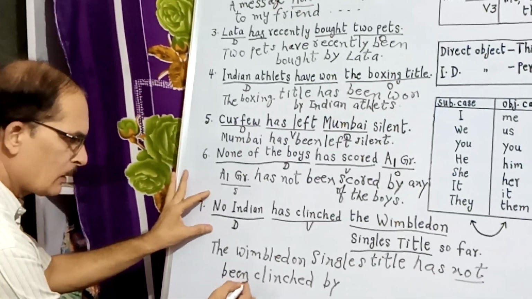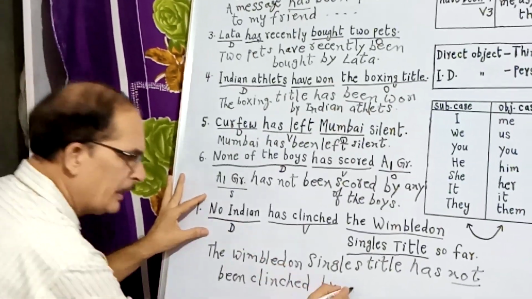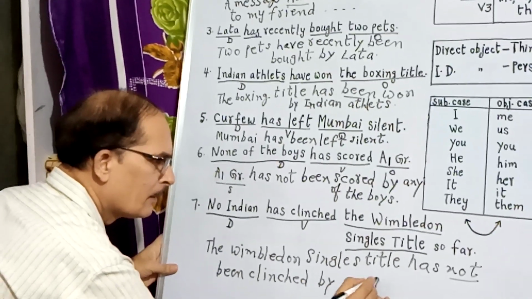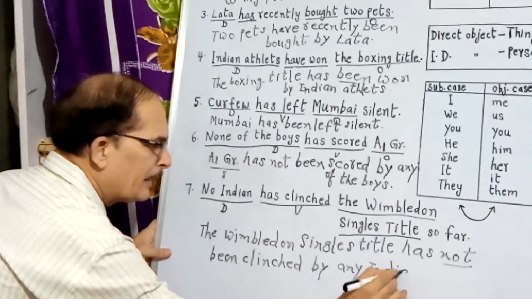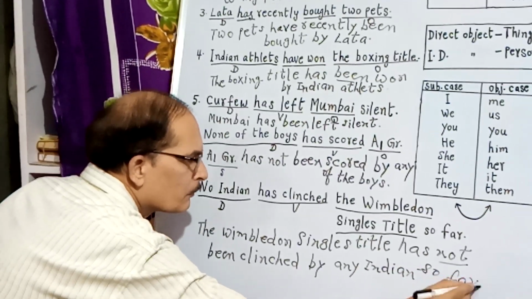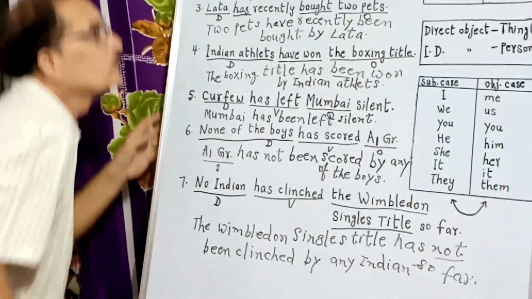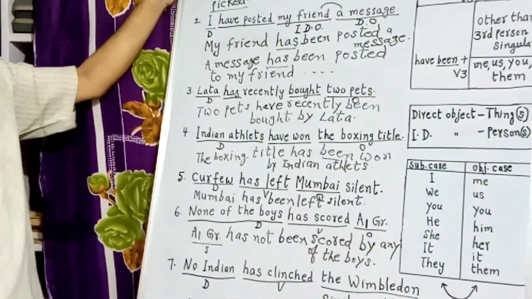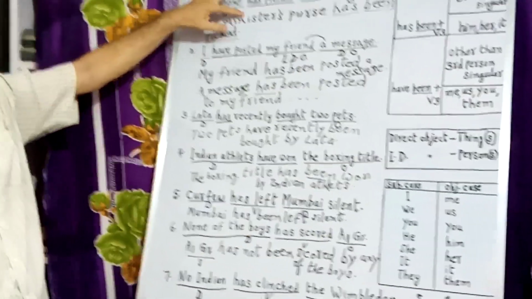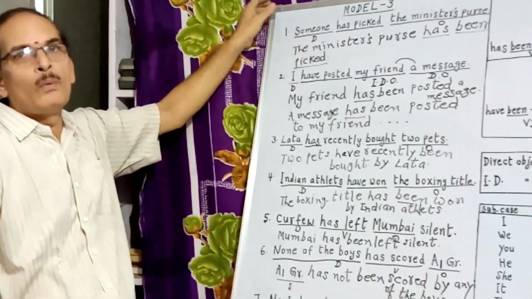That's why has not been clinched by any Indian. No Indian becomes any Indian. You can add so far here. No problem. So this is the way we can change sentences with the present perfect into passive voice.